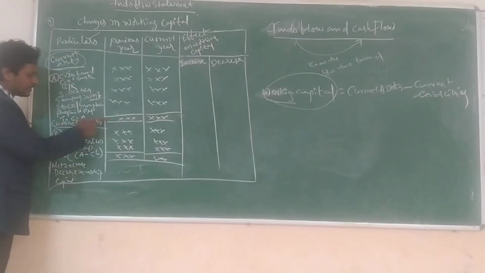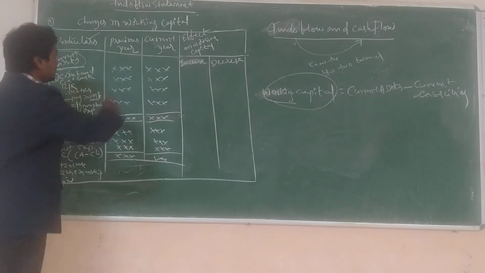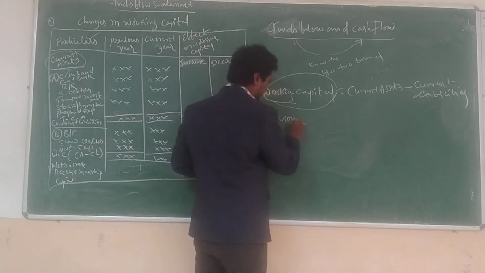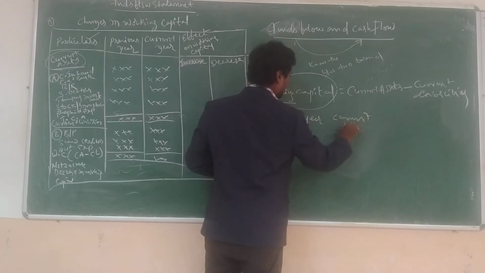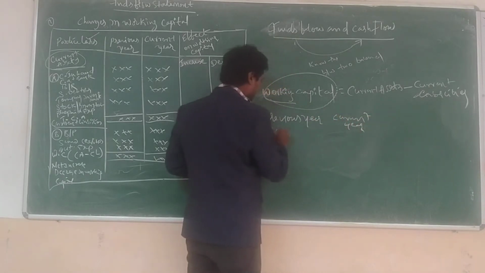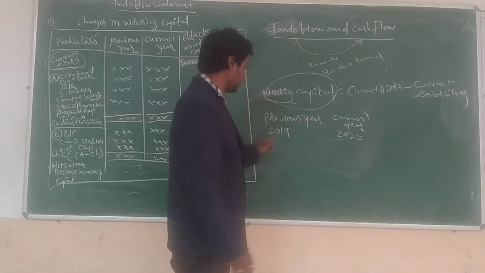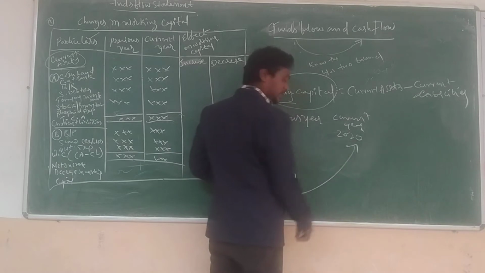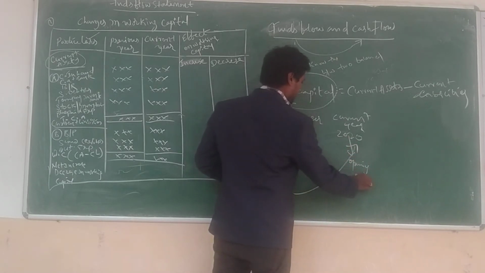Next, total current assets, with previous year amount and current year amount. For example, take 2019 as the previous year; the current year is 2020. The previous year's closing balance is the next year's opening balance.